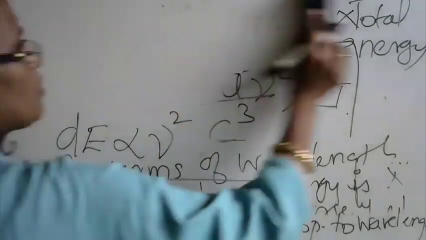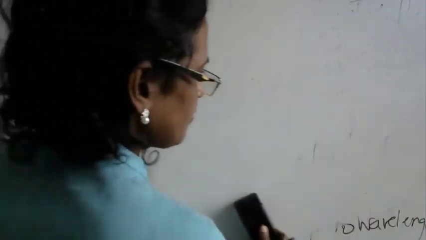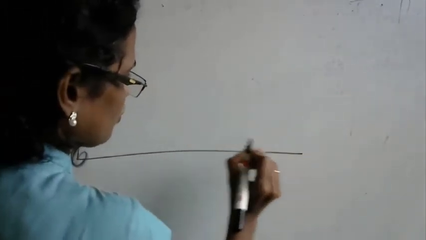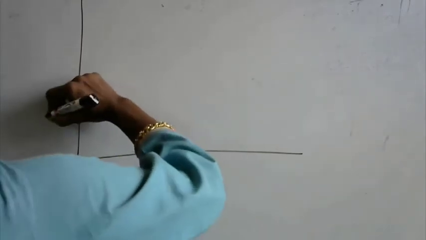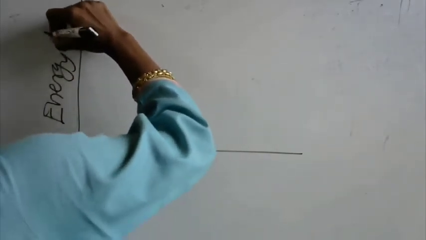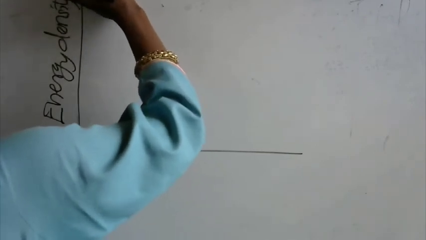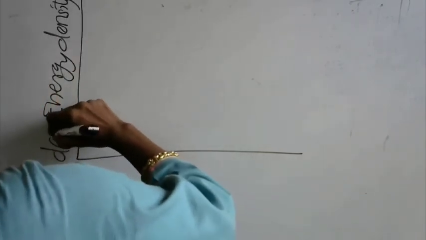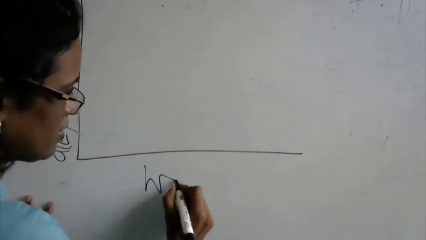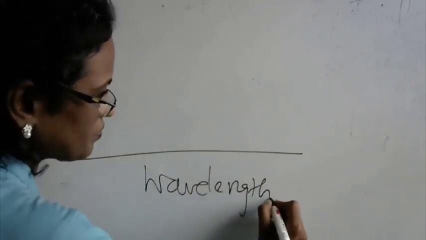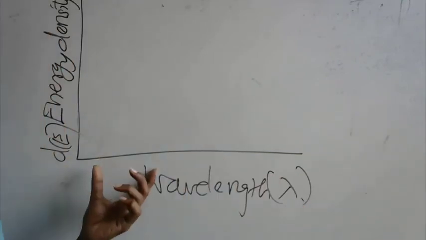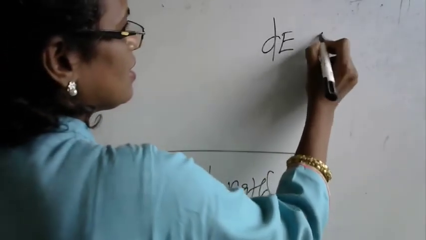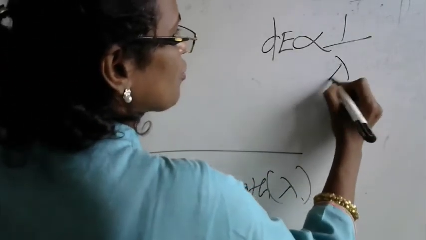So let me come to the graphical representation. We know that the black body spectrum is explained through this graphical form as energy density dE on this side, and on this side is the wavelength. As predicted by Rayleigh and Jeans, they said that dE is inversely proportional to the square of the wavelength.